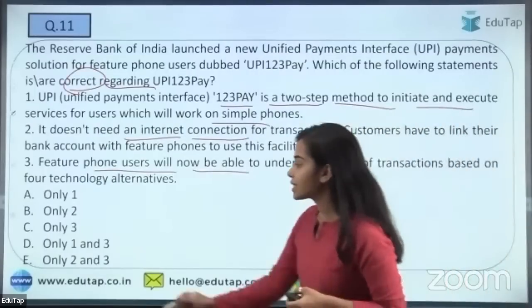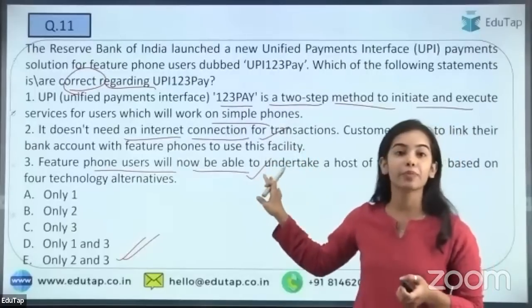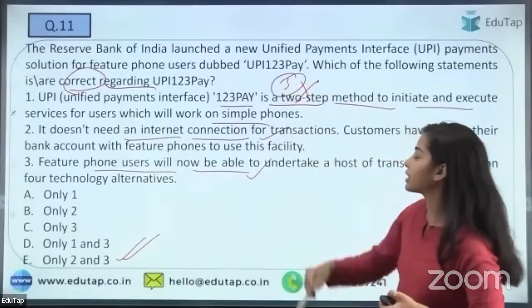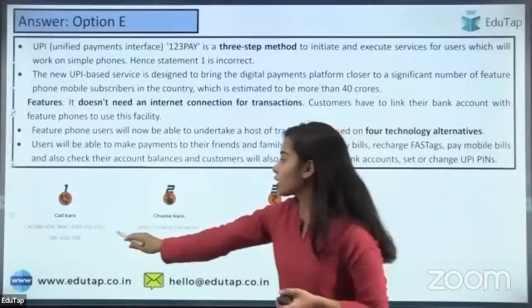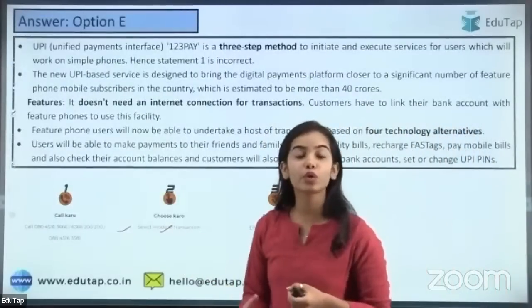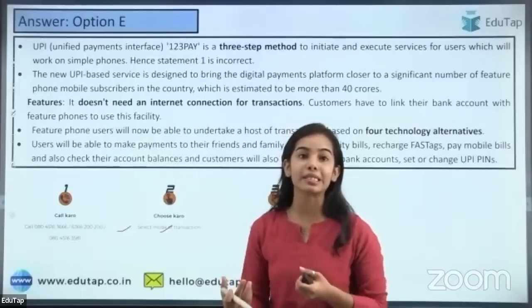I am getting the answer E, and that is absolutely correct. The second and third statements are correct, but the first statement is wrong because it is a three-step method: call karo, choose karo, and pay karo. UPI 123 pay is specially for feature phone users so that they can also have the facility of transacting through UPI.